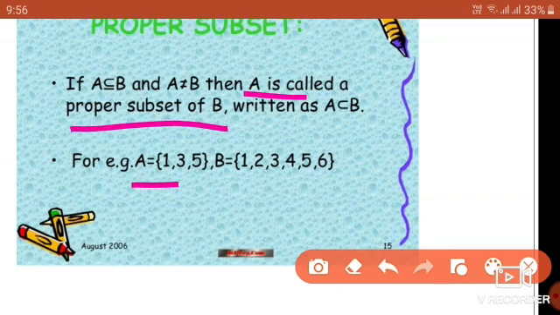See here, A is equal to 1, 3, 5. What is B? 1, 2, 3, 4, 5, 6. Now, A is contained in B. That is, B has 1, 3 and 5 which are in A. Also, A and B are not equal. The elements are not equal. Here only 3 elements, here 6 elements are there. So this condition is satisfied. So A is a proper subset of B.